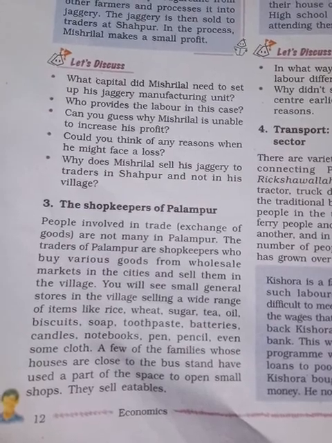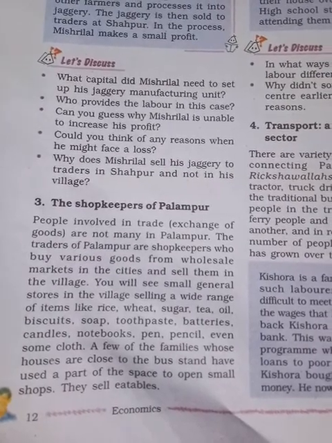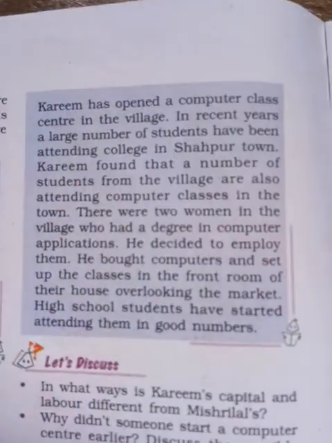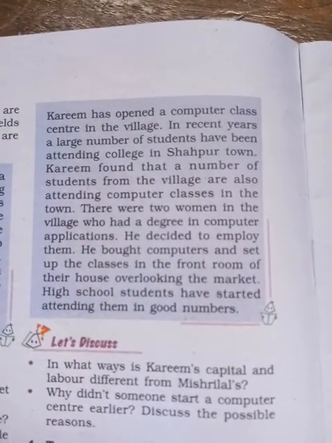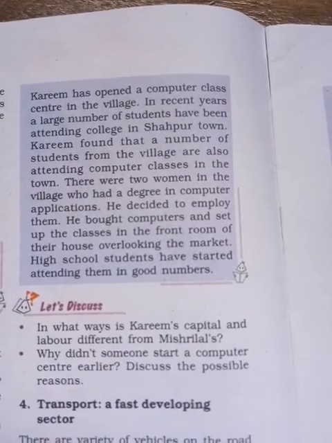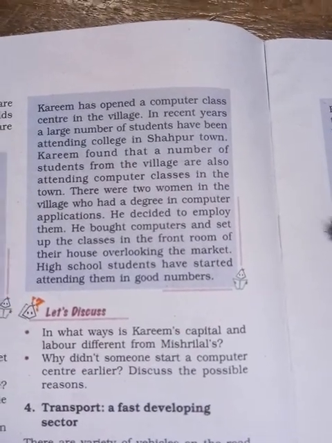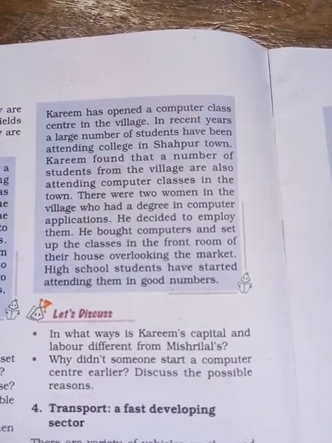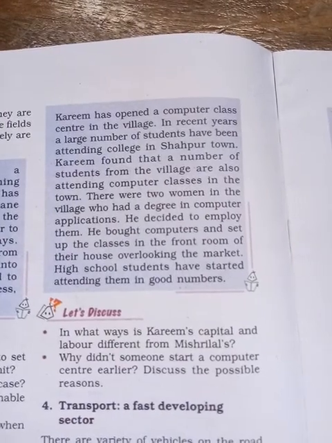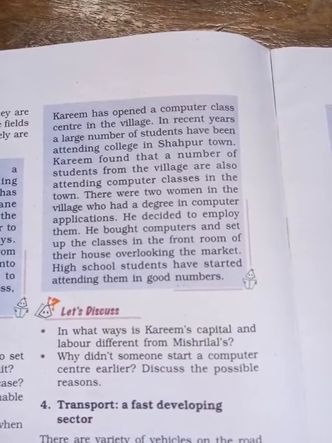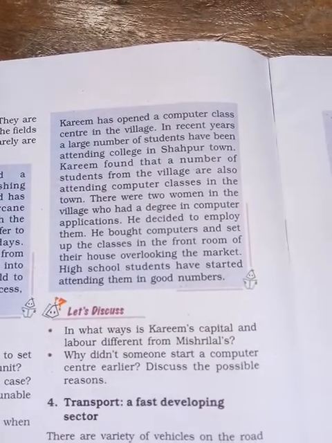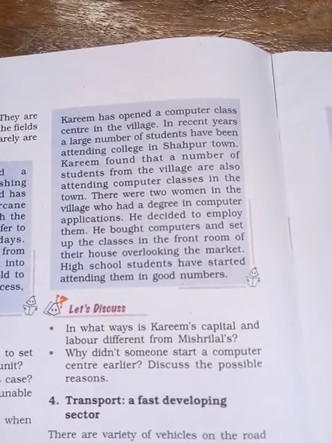So apart from space to open a small shop, they sell eatables. Okay, let us see here, one more story is given here, Karim. That means Karim lives in a village and wants to open a computer class. He knows that in Shahpur town the students attend colleges, so the students are keen to learn the computer.